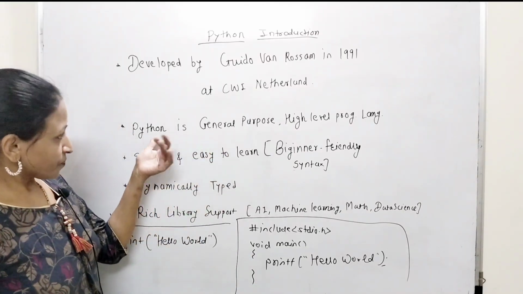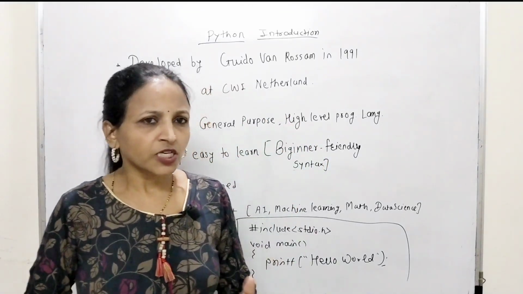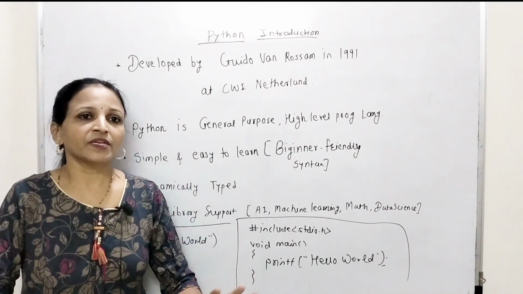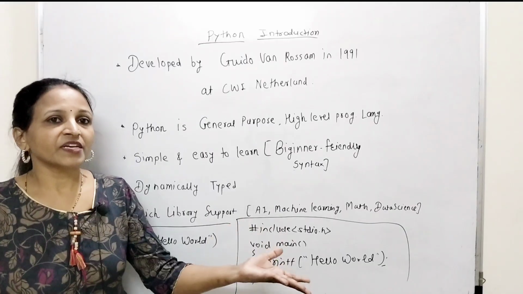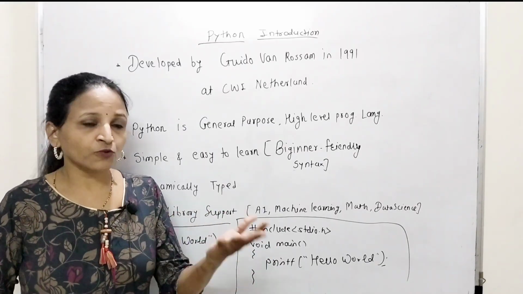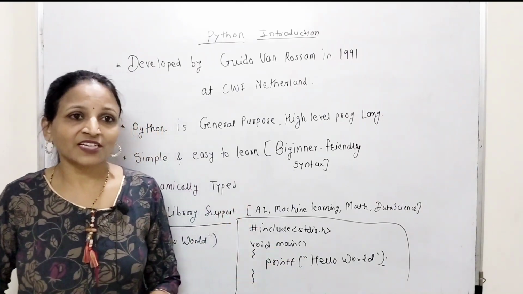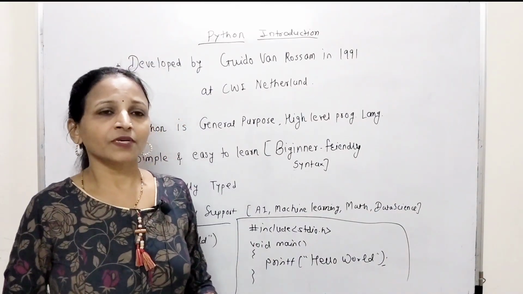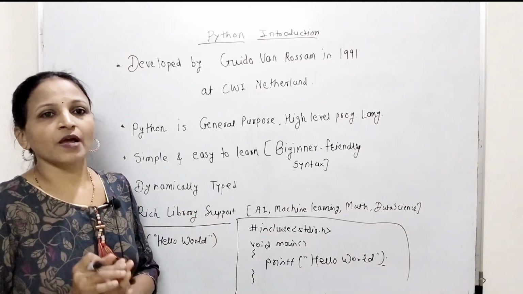Okay, now see, Python is a general purpose high level programming language. General purpose means what? It is a versatile language. Versatile means any type of application you can develop with the help of Python. Suppose you want to develop a desktop application, meaning a Windows application, or a web application, or create a game. Also nowadays very popular artificial intelligence, machine learning, data science, everywhere Python is very helpful. You can use this Python language. It is a general purpose programming language.